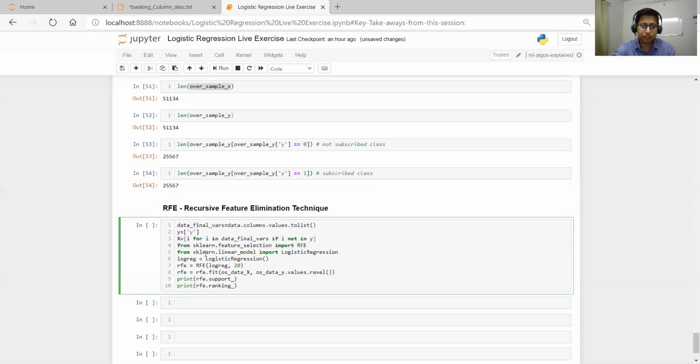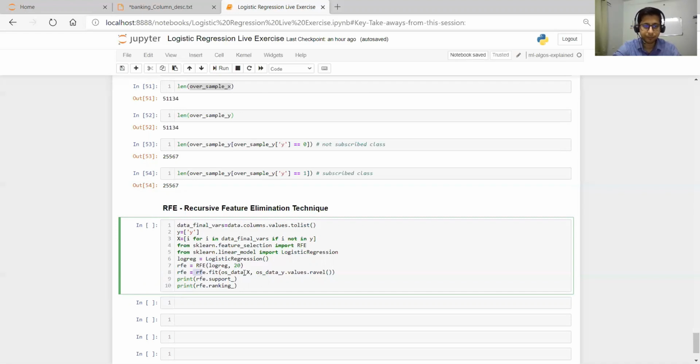Then from sklearn.feature_selection we will import RFE, and from sklearn.linear_model we'll import LogisticRegression. RFE exists inside feature selection, and logistic regression exists inside linear model. Then let's create a logistic regression object: logreg is equal to LogisticRegression. We are interested in getting 20 features, so RFE is equal to RFE(logreg, 20), where logreg is the logistic regression object.